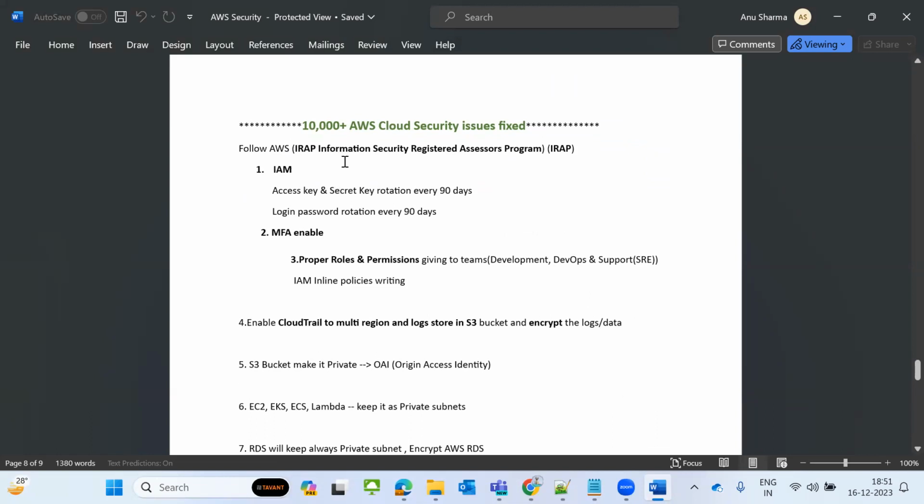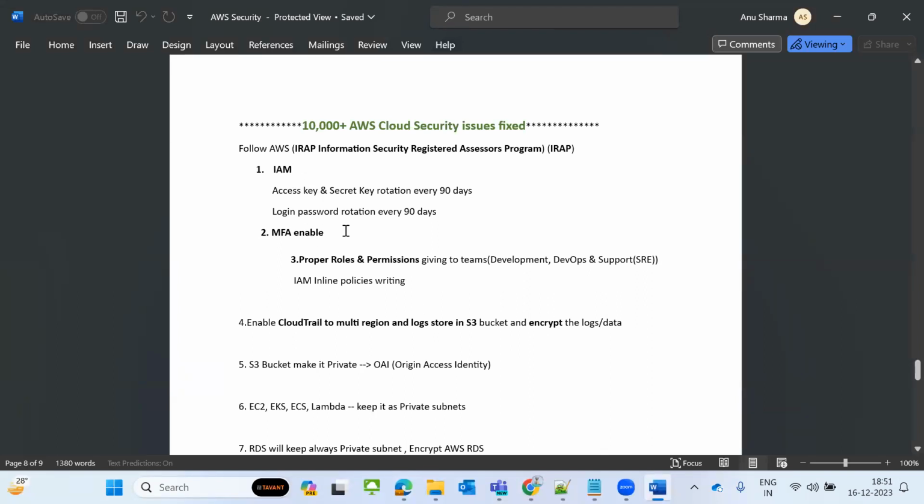For example, one is IAM. What security issues come at the IAM level? Access key and secret key rotation every 90 days. Login password rotation every 90 days. If users have not logged in for more than 90 days, we can disable those logins and delete those users.